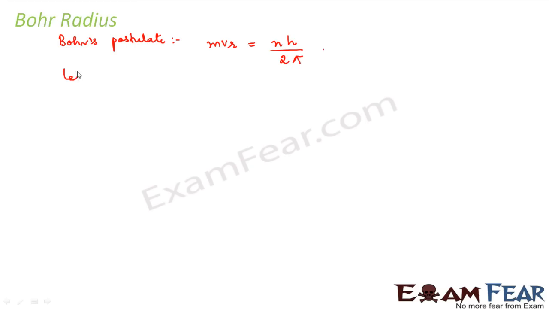Right? Now let us suppose that the radius of the orbit is denoted by r, and the velocity of the electron in this orbit is denoted by v. And let us also say that the values of n, this 1, 2, 3, these are the allowed orbits of electrons.